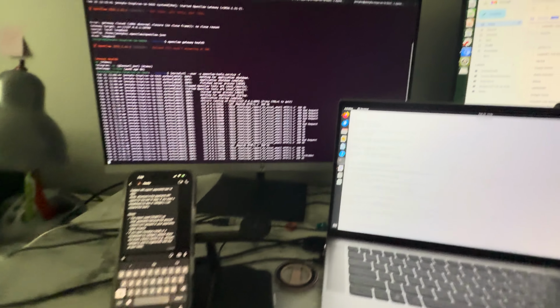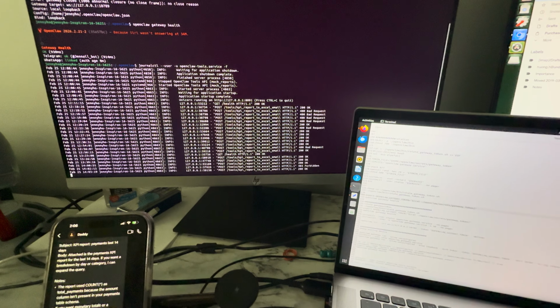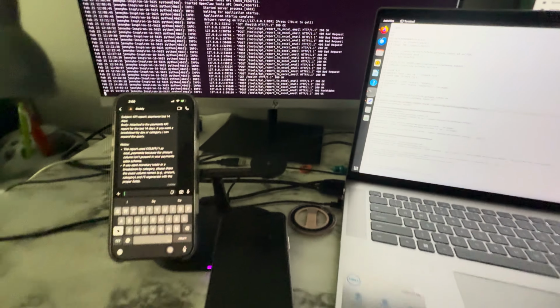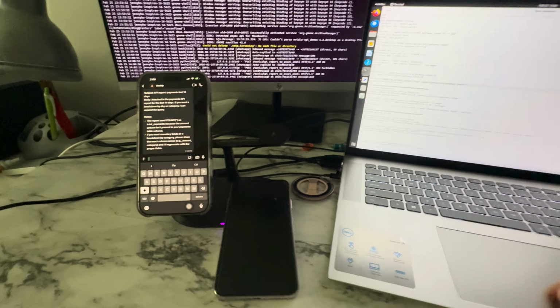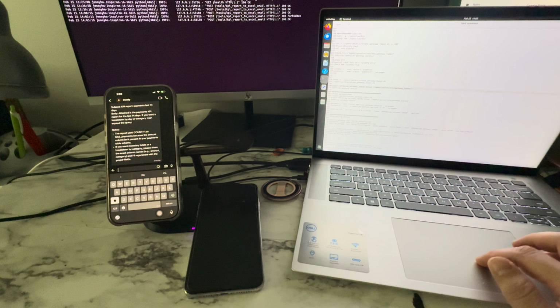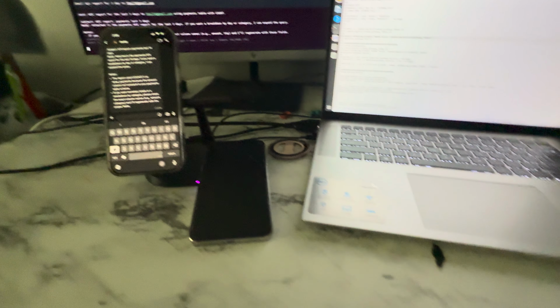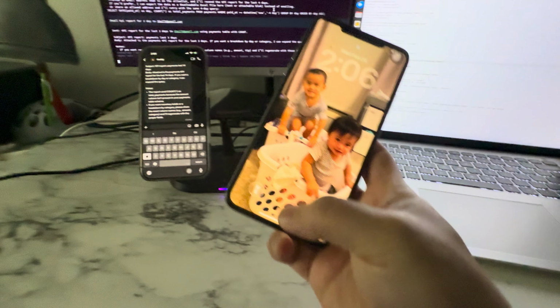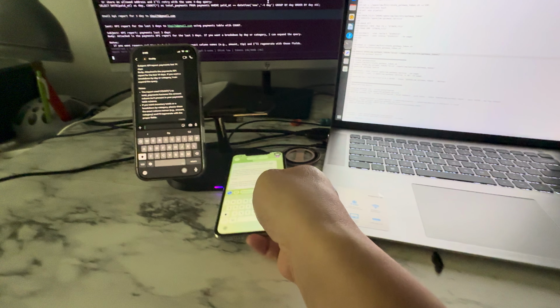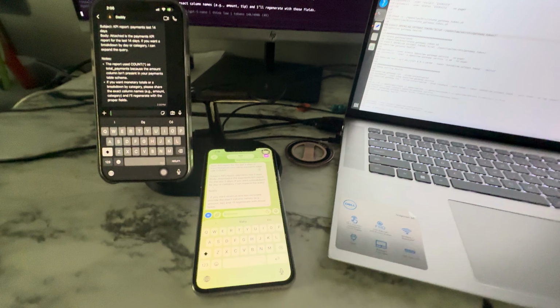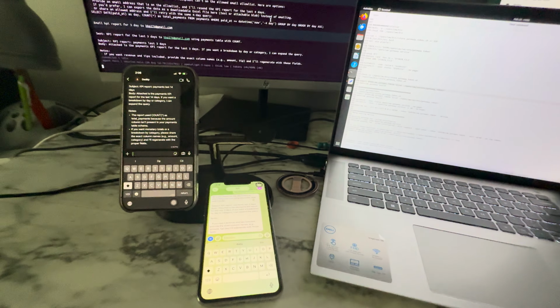So right here, my agent right now is connected to WhatsApp, my phone number, and Telegram, my Telegram. So whatever request comes from WhatsApp and Telegram goes to my agent and does the job.